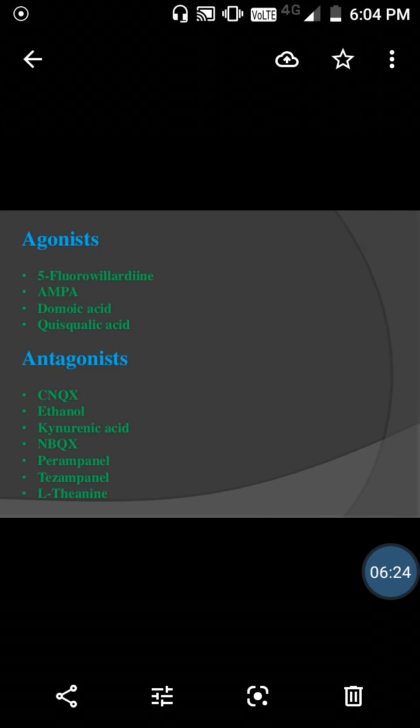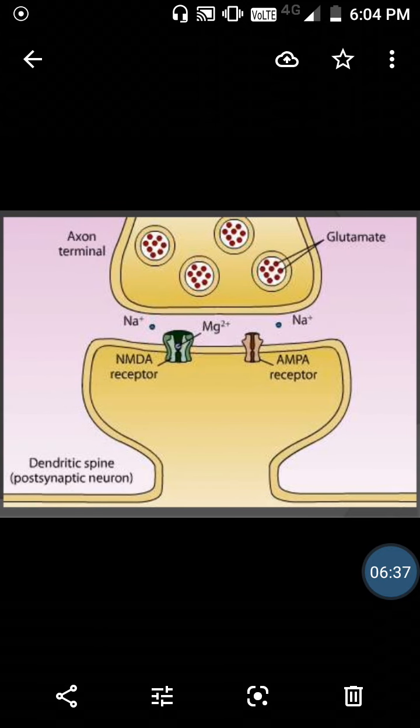The agonists are 5-fluorowillardiine, AMPA, and domoic acid. Antagonists are ethanol, perampanel, and talampanel. So these are the antagonists. How do they act at the axonal membrane? Glutamate is stored in the synaptic vesicle and transferred to the synaptic cleft via exocytosis. Here, ions like sodium bind to the NMDA receptor and the AMPA receptor as well, and hence they can easily transfer inside the postsynaptic membrane.